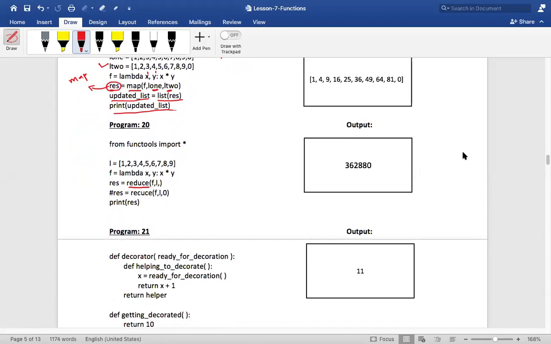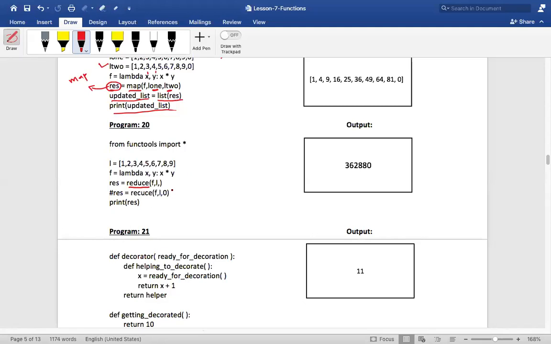Sir, the only difference between lambda and map, only difference in parameters, sir. I did not understand. Mahinder, can you please unmute yourself quickly so that I can answer your question? Sir, what is the difference between map and lambda, sir? Darling, you did not understand anything that I discussed today. How can you find the difference between map and lambda here?